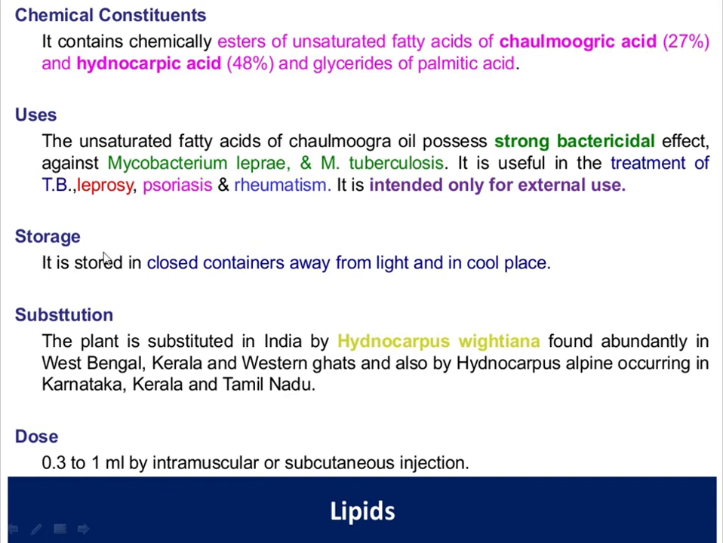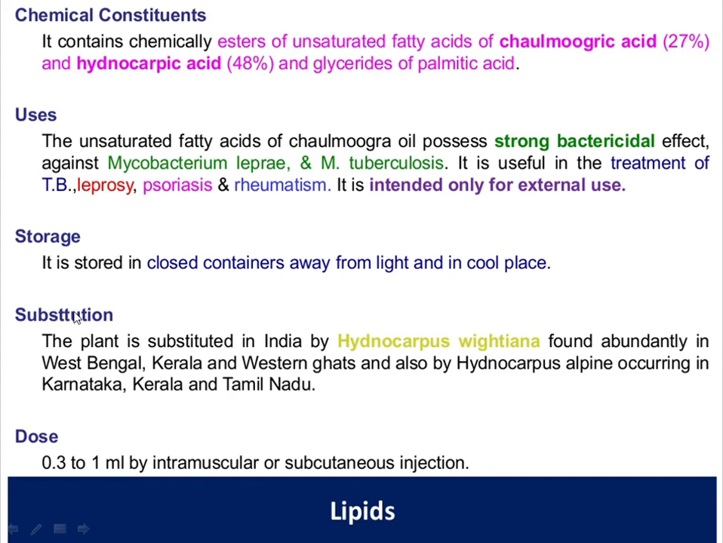Next is the storage condition. It is stored in closed containers away from light and in a cool place. It should be placed in a cool place and protected from light, so that's why it should be stored in amber colored glass containers.